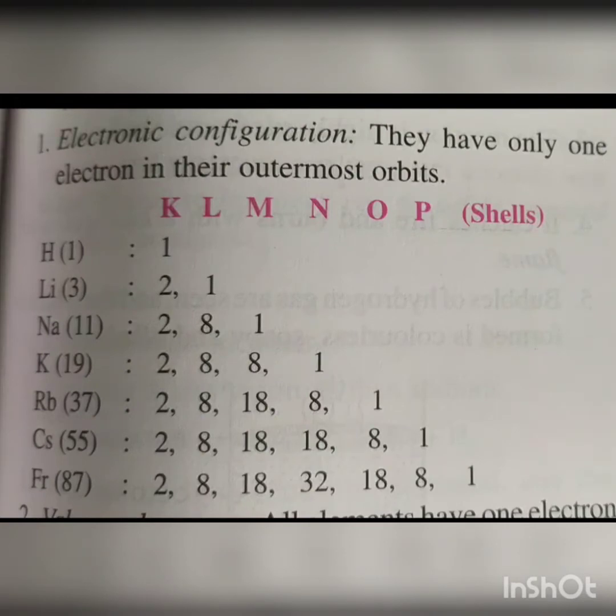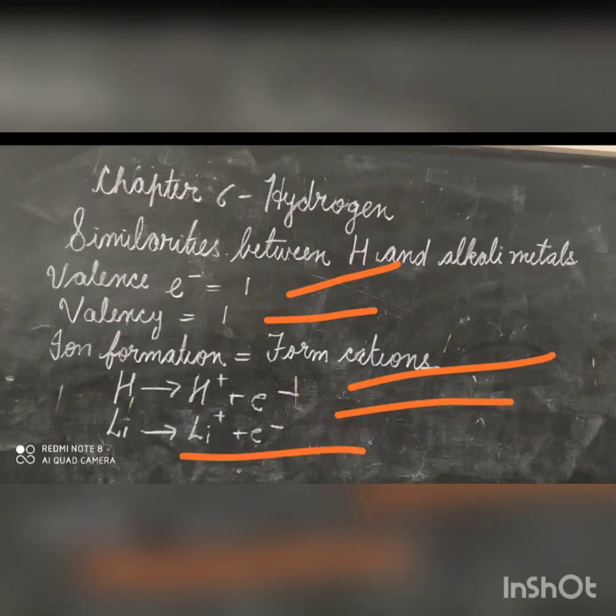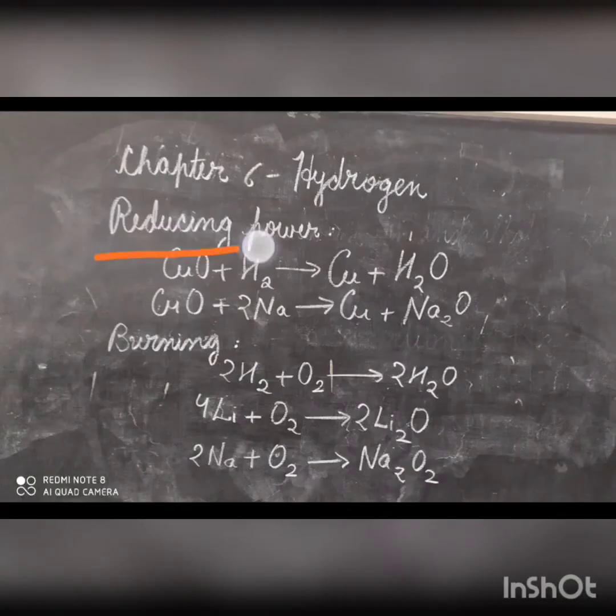The similarities between hydrogen and the alkali metals, that is, first A group. First, the electronic configuration. They have only one electron in their outermost orbits. All the elements of first A group and hydrogen have one electron in their valence shell, so their valency is also 1. Each of them can form cations, that is positive ions, by the loss of electrons: hydrogen H+, lithium Li+, and so on.